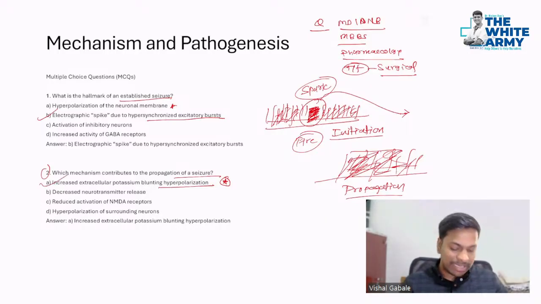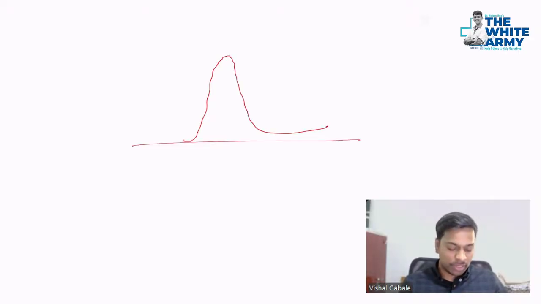But the increased extracellular potassium is the start point where the propagation of the seizure occurs. So let's see now how it normally occurs. You guys remember the action potential of a neuron, right? This is minus 70 millivolt, that is the resting membrane potential, where your sodium channel and potassium channel are off. They are both off.